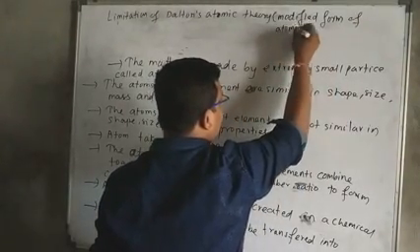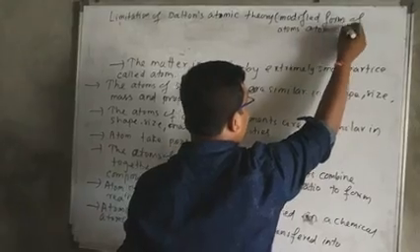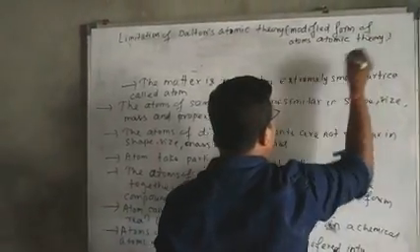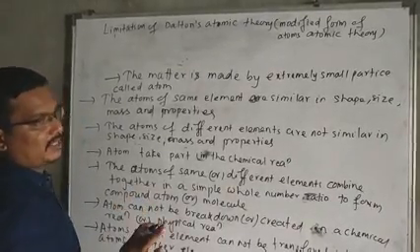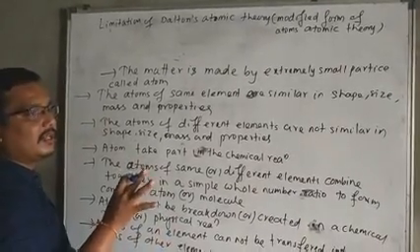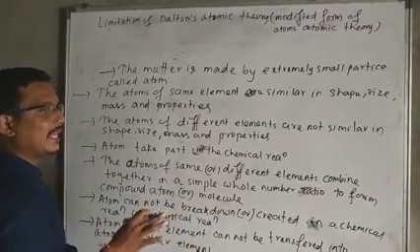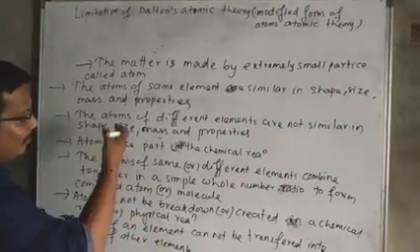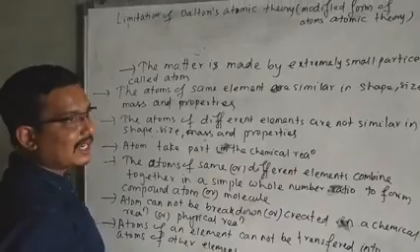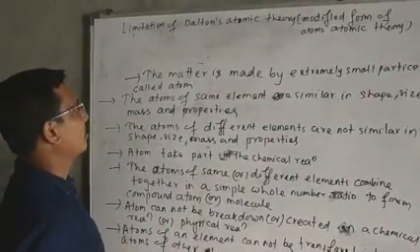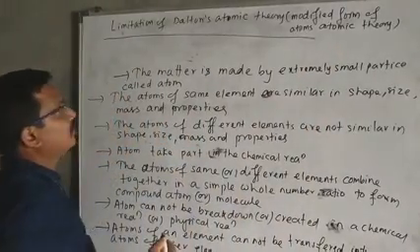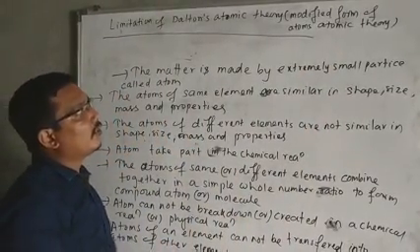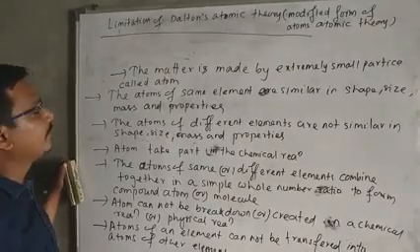All the points cannot be satisfied 100%, but nearly more than 50% are satisfied. So we cannot consider that these points are completely wrong. Partially they are correct and partially they are wrong.